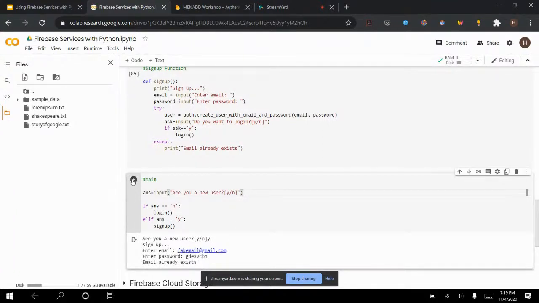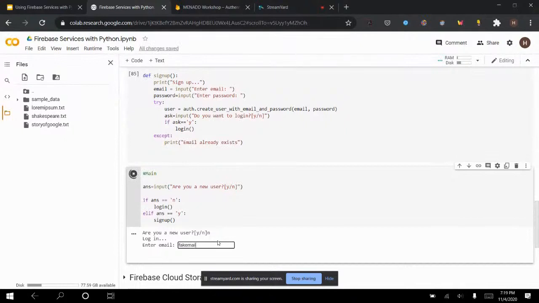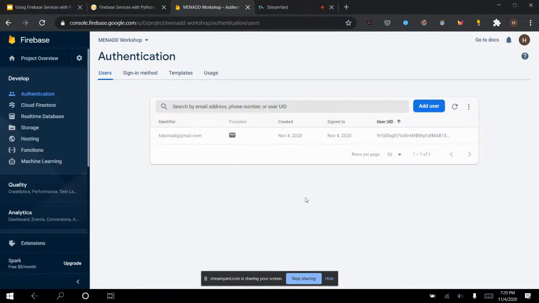Now, if I want to try logging in, so I can run it again. Am I a new user? No, I already have an account. So fakemail at gmail.com, and then fake pass, enter, successfully logged in. And if this was a different day, you'd see this updated.